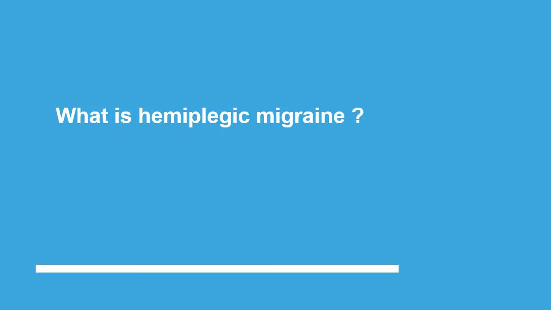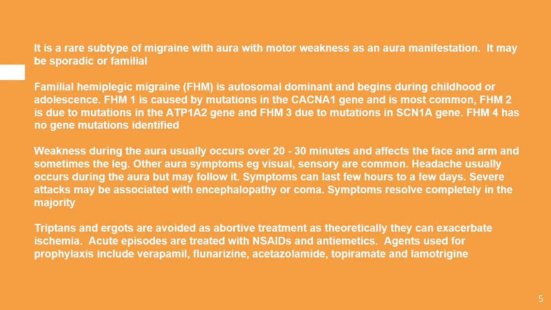What is hemiplegic migraine? It is a rare subtype of migraine with aura, with motor weakness as an aura manifestation. It may be sporadic or familial. Familial hemiplegic migraine is autosomal dominant and begins during childhood or adolescence. Type 1 is caused by mutations in a calcium channel gene and is the most common.